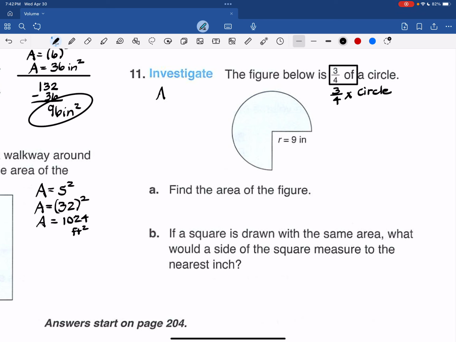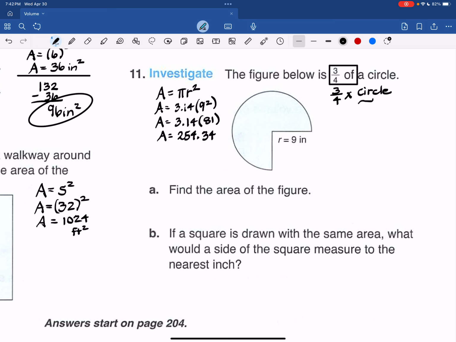So area of a circle is pi r squared. So area is 3.14 times 9 squared. So area is 3.14 times 81, and that's going to be 254.34, and it did not say to round, so I won't.